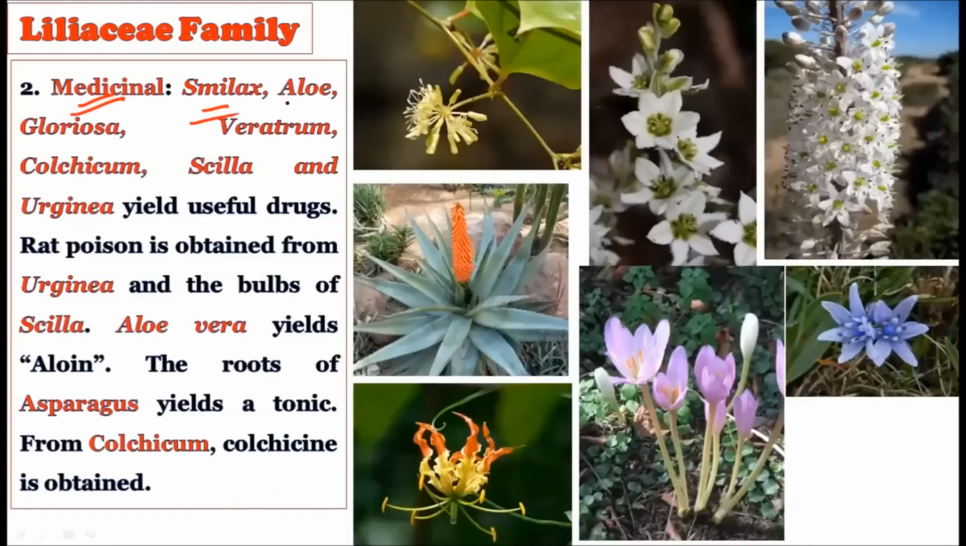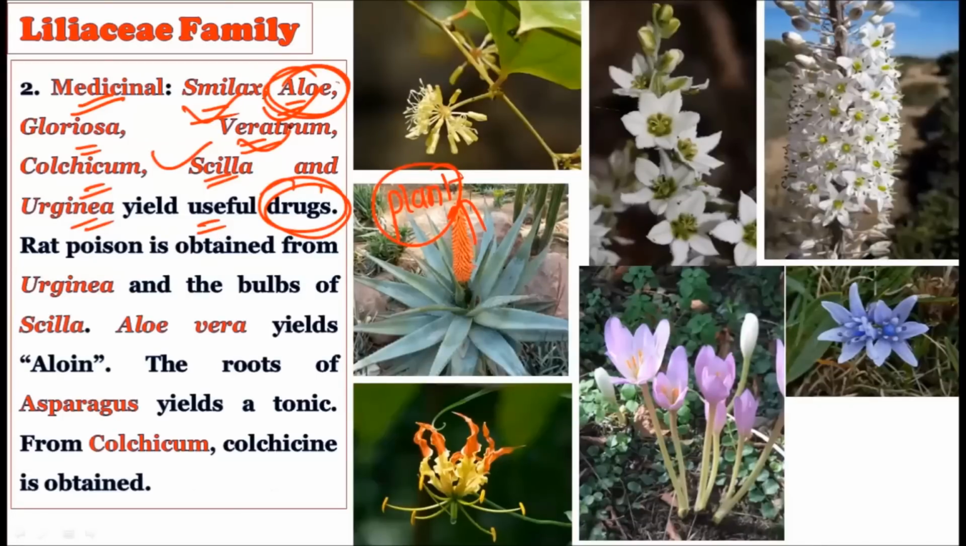For example, Smilax, aloe, gloriosa, veratrum, colchicum, scilla, and urginea. These yield very useful drugs. Whatever drugs are there in the market today, the majority of them come from plant-based products, right? They were largely extracted from plants. All these plants which belong to the Liliaceae family are very famous for yielding very useful drugs. As you know, aloe is useful right from Ayurveda. So very useful drugs are extracted from the Liliaceae plant family.